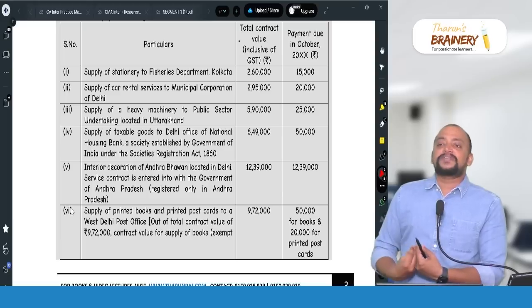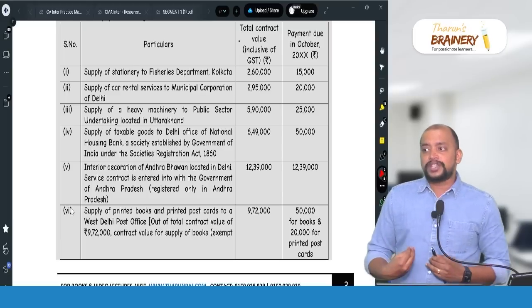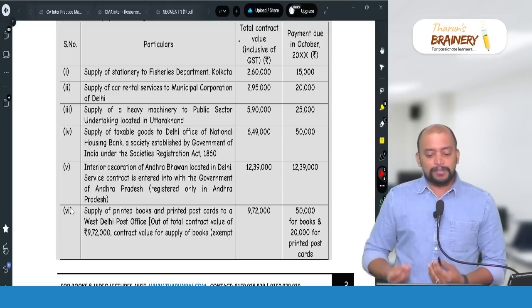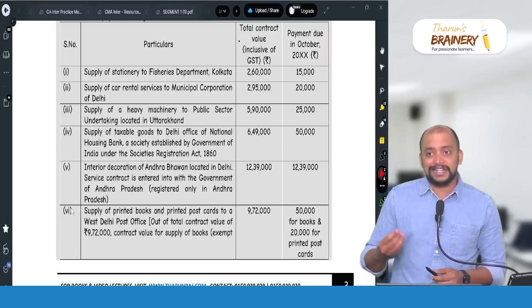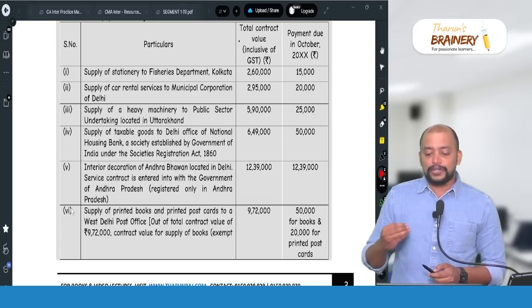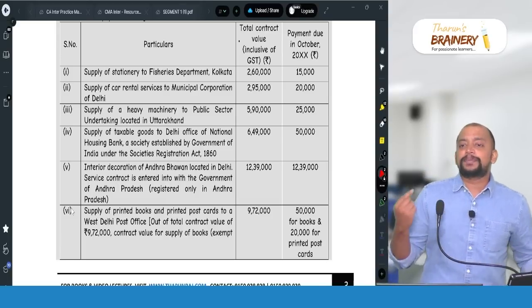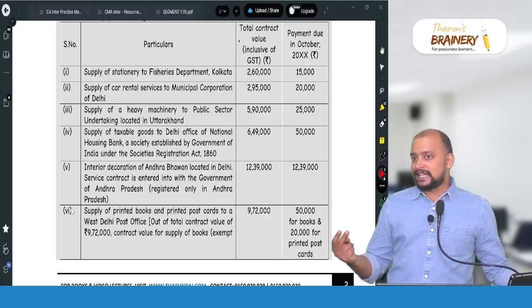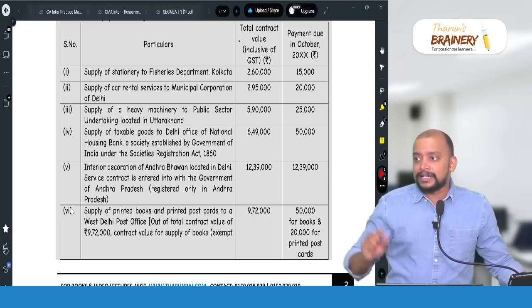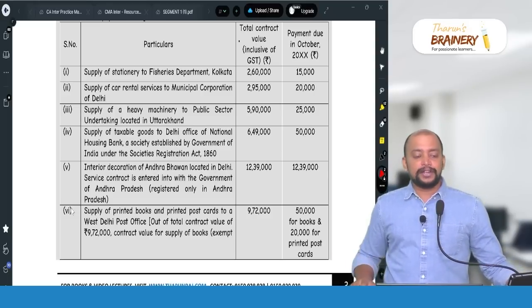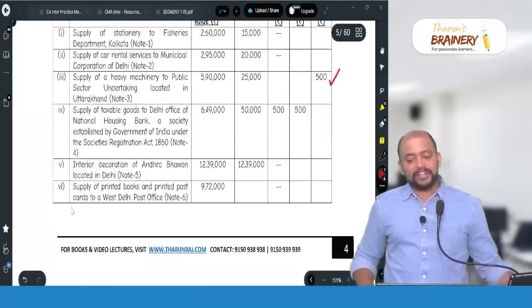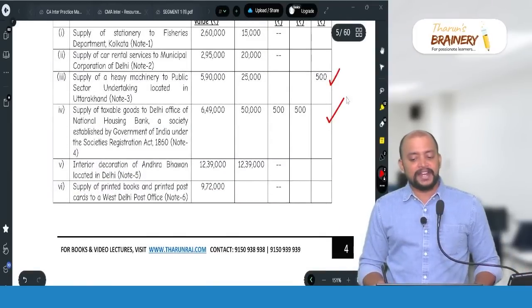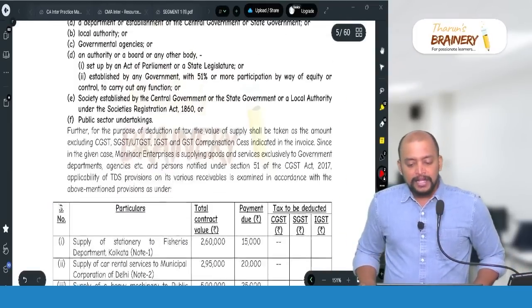In this case, place of supply will be Delhi, location of supplier Delhi, place of supply Delhi, therefore it will become intrastate supply and chargeable to CGST, SGST. So 1% payable towards CGST and 1% payable towards SGST on the amount remitted. The amount remitted is 50,000. So 50,000 into 1%, 50,000 into 1%, 500 and 500 will be taken. Then next